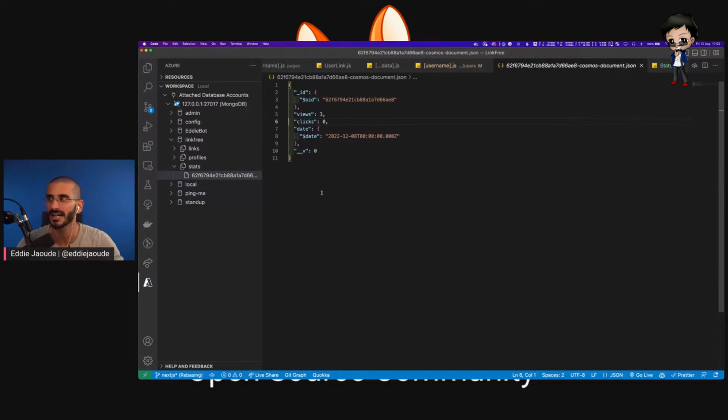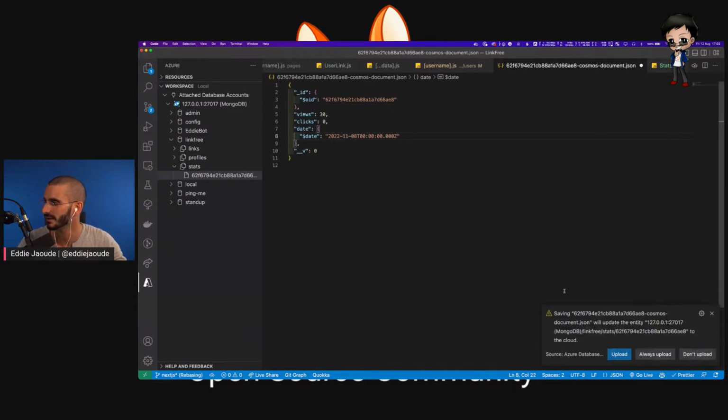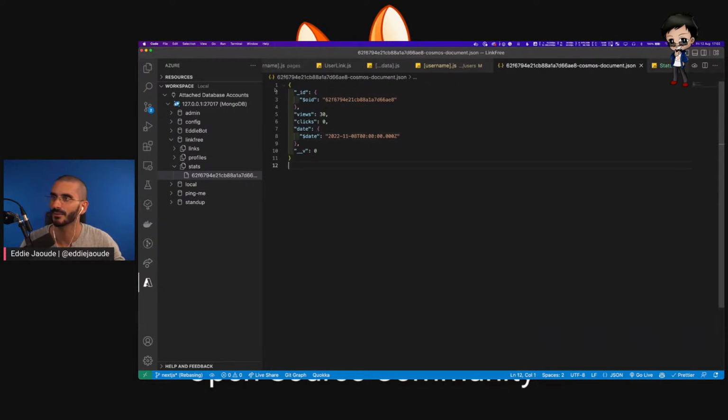The reason why, I want to see if I change this date to see if it creates a new document and starts counting again from 0. So do you see what I mean? So let me refresh the page. Actually, as I want to update the document, I want to change that to 30 to make it like a really crazy number. And then I'm going to change this from today to yesterday, to the 7th. Today's the 12th. Oh no, yes, it's American, yes. So sorry, the 8th month. Here we go. And then today's the 11th, so yesterday. And I'm pretty sure I can save that from here. Can I do that? Well, okay, upload, do it. I don't know, save it. So if I just check that has updated.